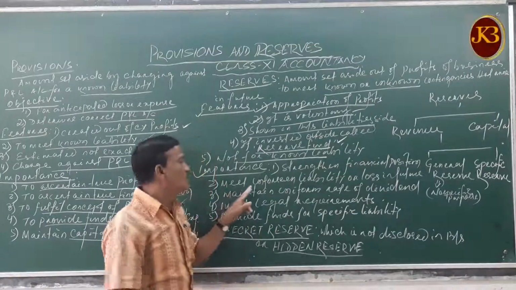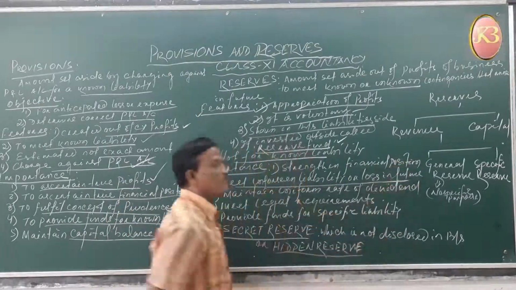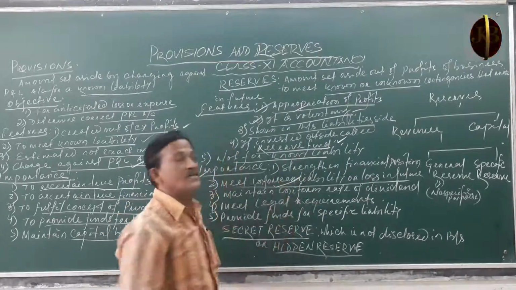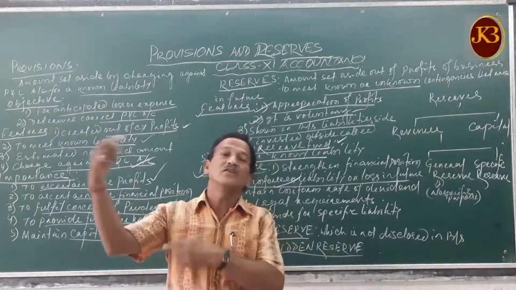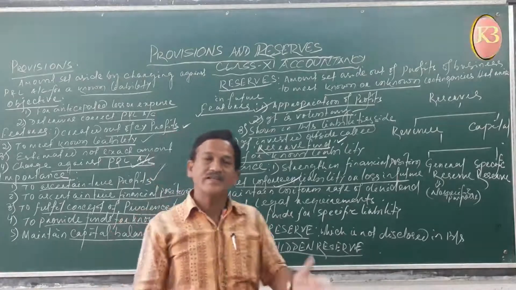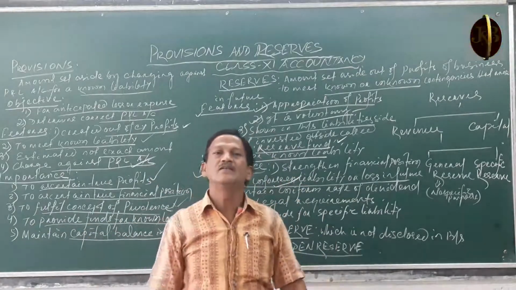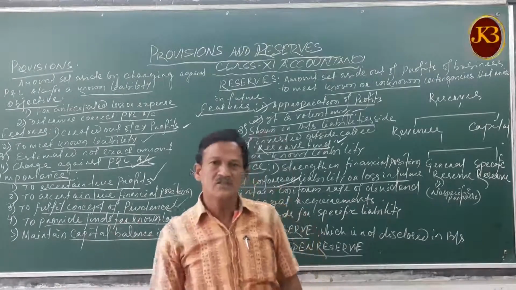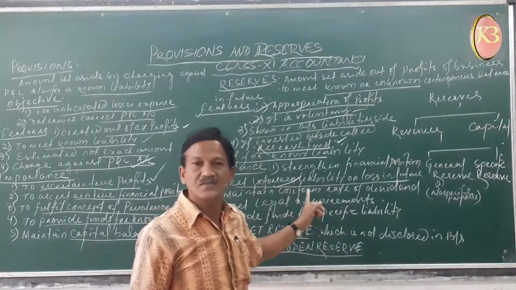Then second, it meets unforeseen liabilities or losses which arise in future. It is unforeseen liabilities or losses which we cannot see, but suddenly arise. I have told you that we create savings, and suddenly there is an accident. You need 1 lakh for medical expenses. If you have saved, it will meet this. That savings is nothing but the reserves.